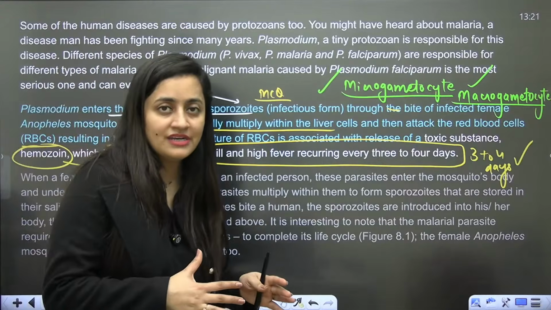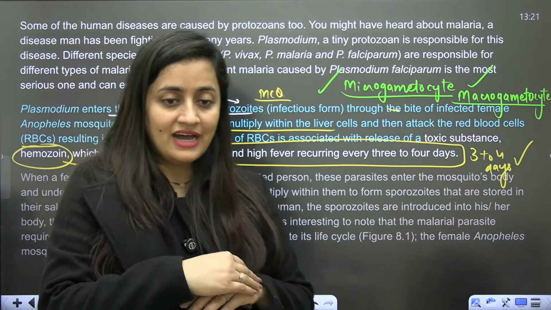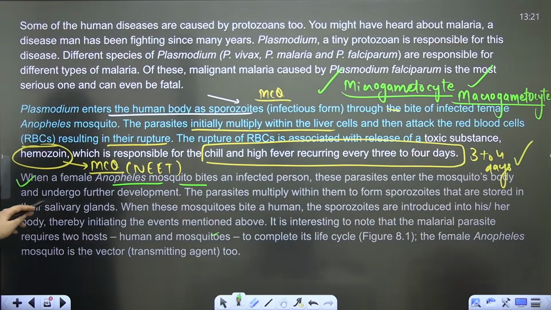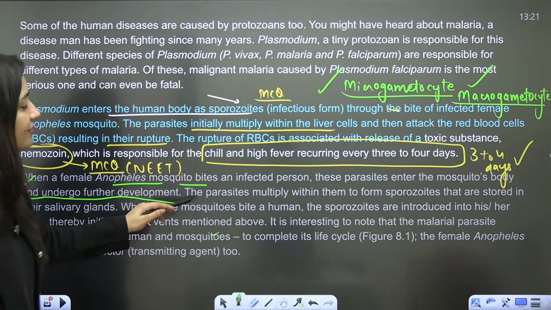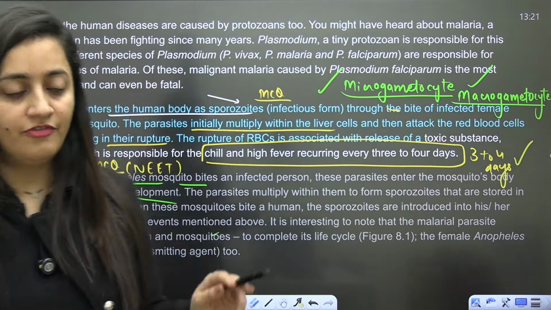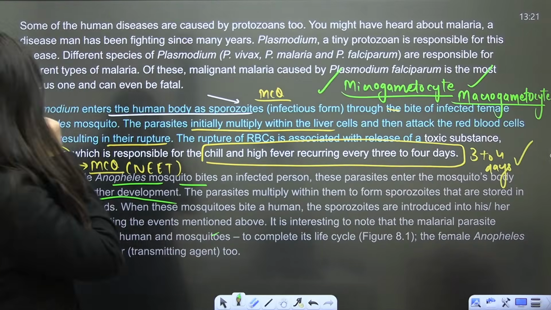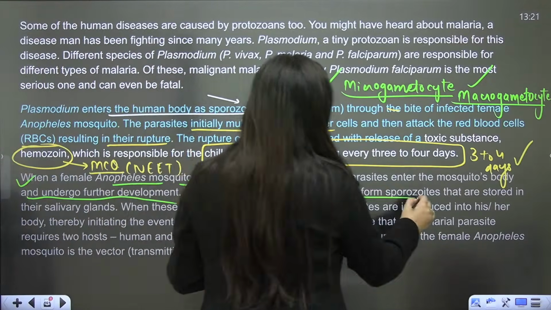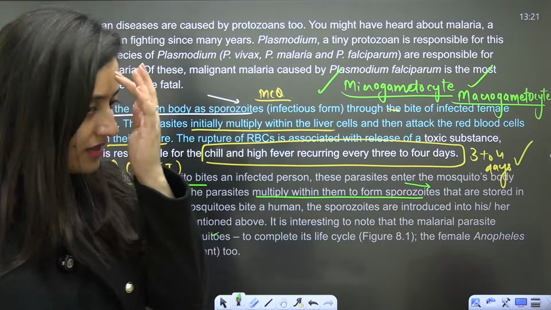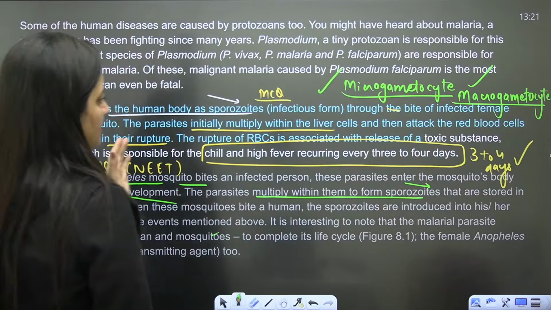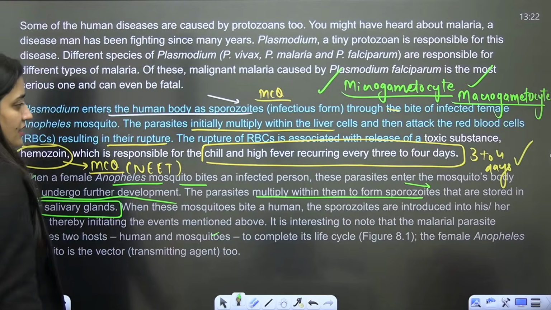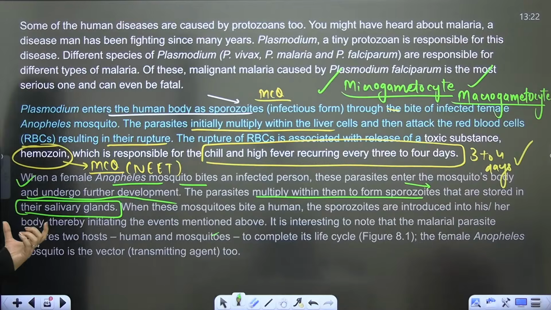If a person is having malaria and a female Anopheles is biting that person, then obviously these parasites will enter the mosquito body and will undergo further development there. The parasites will multiply within them to form sporozoites, and they will be stored in their salivary glands. Okay.